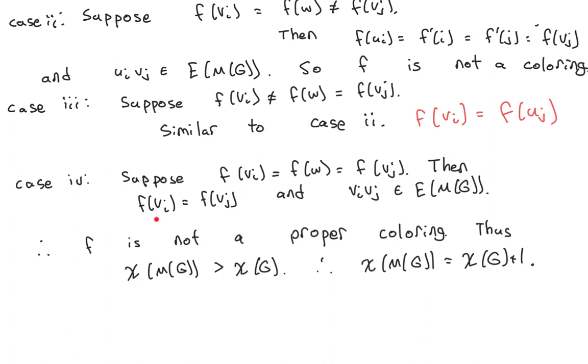So they already have the same color, and they're already adjacent. And so you found a monochromatic edge. And thus what we see is that using a potential coloring of M of G using fewer colors, we found a monochromatic edge in G, and then we converted it into a monochromatic edge in M of G. And that's our contradiction argument to show us that the chromatic number has to increase by exactly 1.